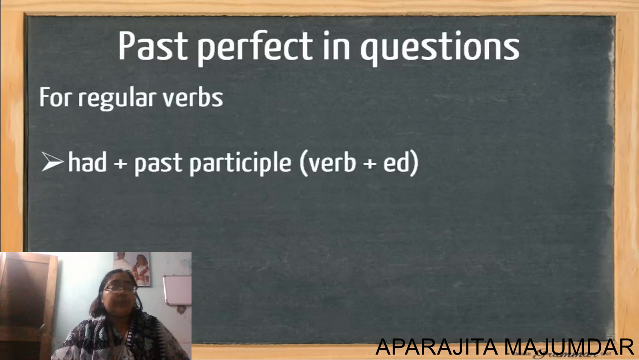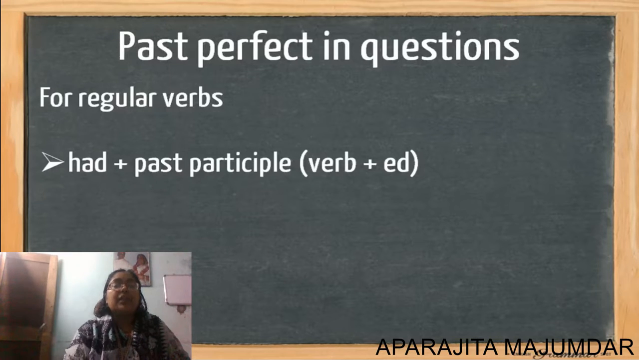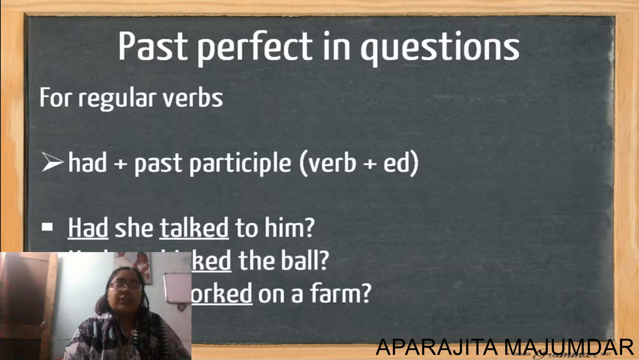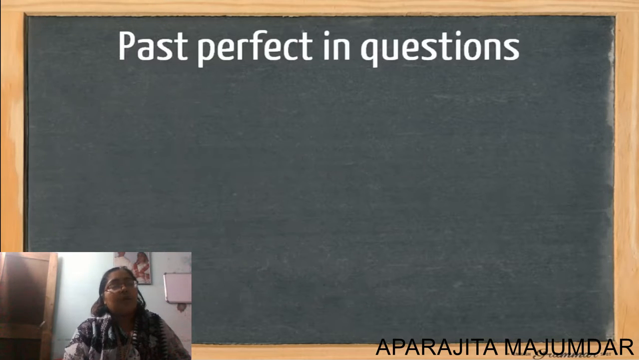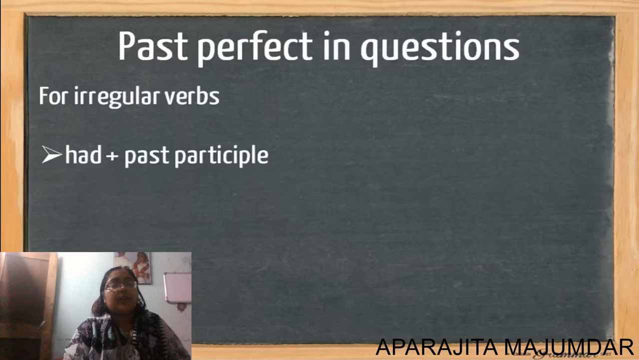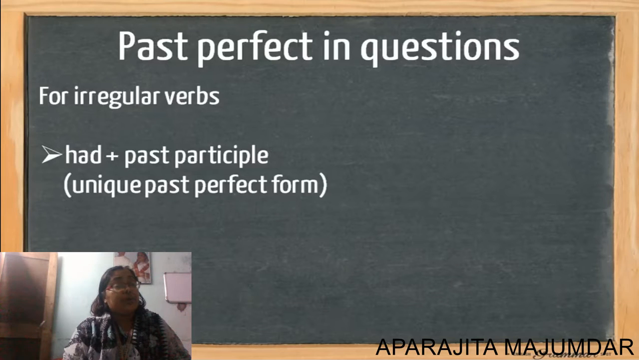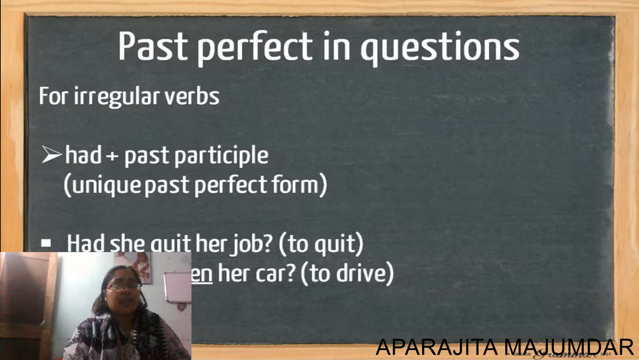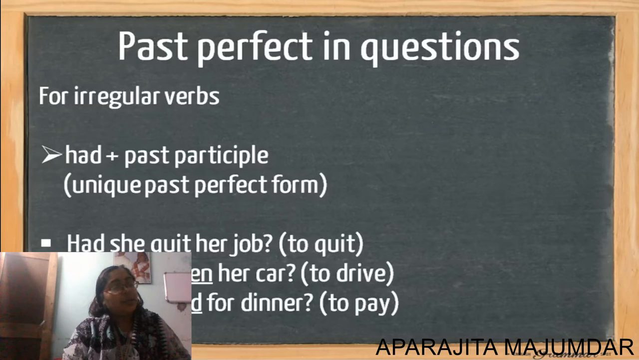Now for regular verbs, once more, we add had and a past participle form of it, that is ed added to a verb. Had she talked to him or had you kicked the ball? They had worked on the farm. For irregular verbs, once more, we add had and past participle form, the unique past perfect form of it. Had she quit the job? So to quit becomes quit only.